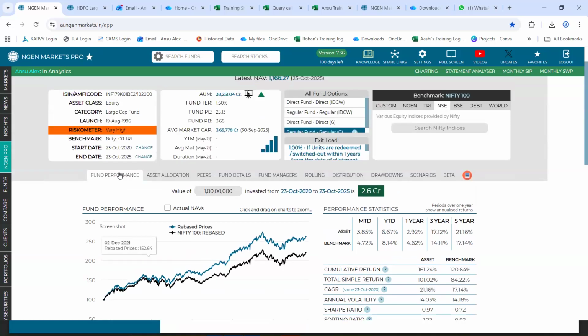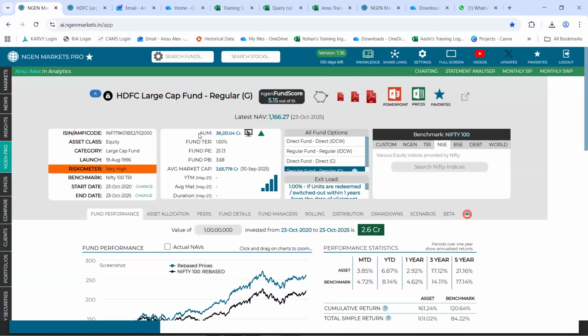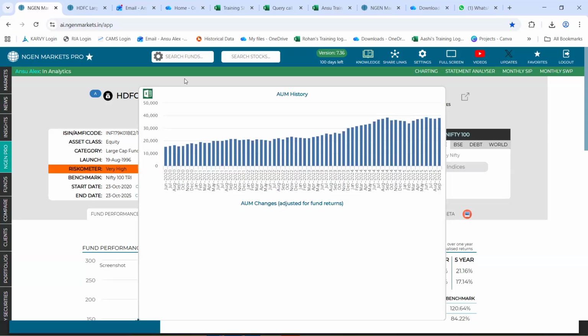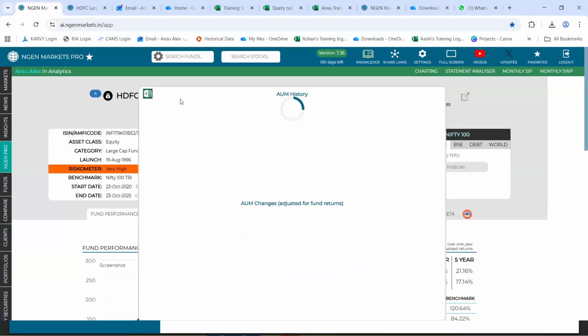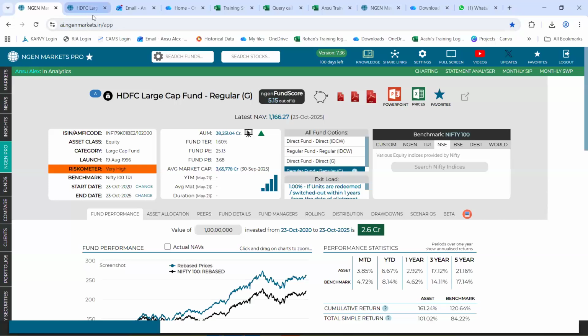Post the fund performance, we could come up to this AUM section. The second box, which shows AUM, firstly, you can see what is the current AUM for each of the fund. So for HDFC Large Cap, it is approximately 38,200 and odd crores AUM, which the fund currently holds. Now, all you need to do is click on this graph-like icon, which once clicked will let you know the change of AUM for different time period.